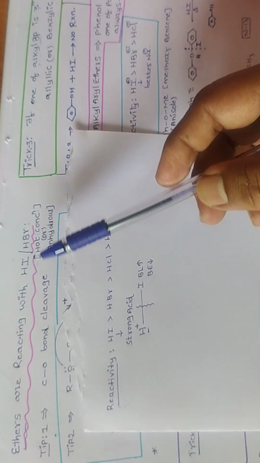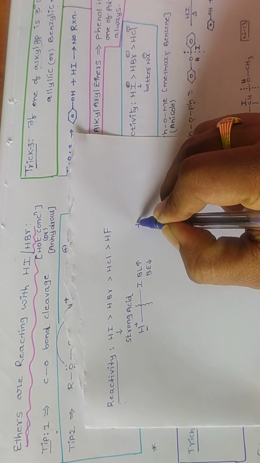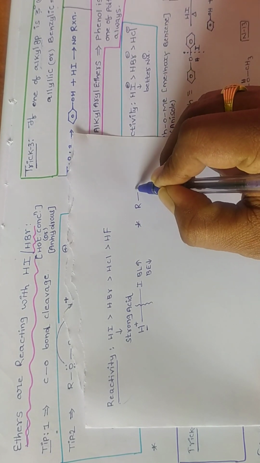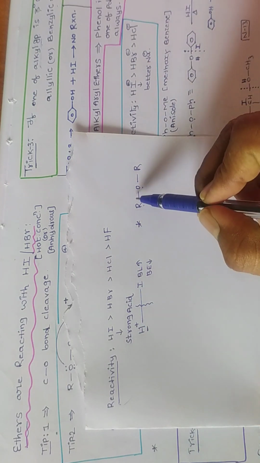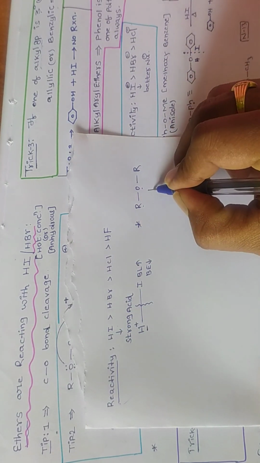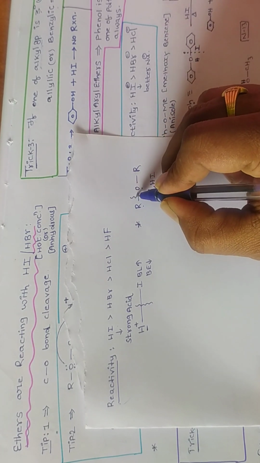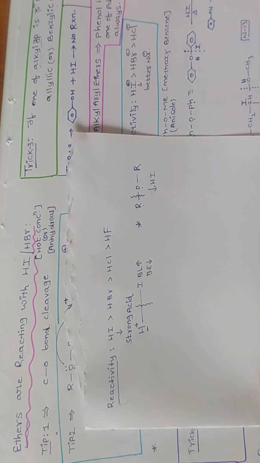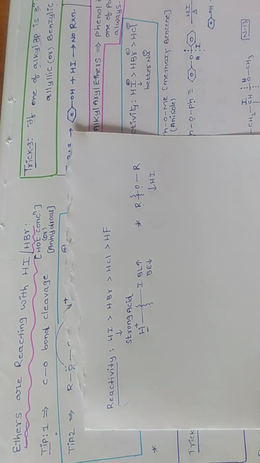While these acids are reacting with ethers, compulsorily the carbon-oxygen bond is going to be cleaved. That means when we take ethers, ROR, whenever ethers react with HI, the carbon-oxygen bond cleavage takes place. Okay, that is tip number 1.